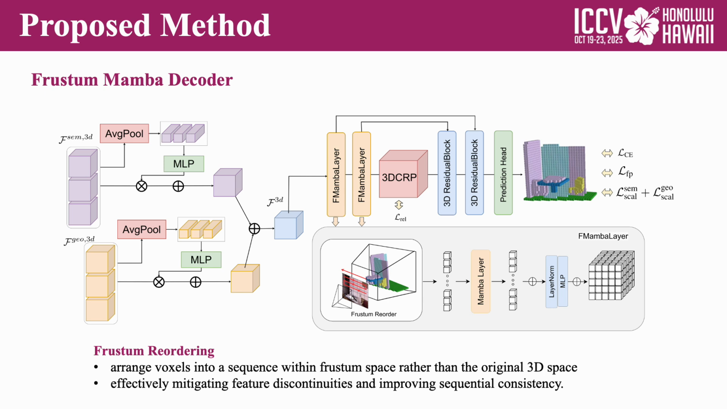To address this, we introduce FLoSP reordering. Instead of keeping voxels in arbitrary 3D positions, we rearrange them into a sequence along the FLoSP space. This reordering ensures that neighboring voxels, which are naturally related from the camera's perspective, are placed closer in the sequence. By doing so, the input to the Mamba layer becomes much smoother and more consistent, which greatly facilitates sequential modeling.